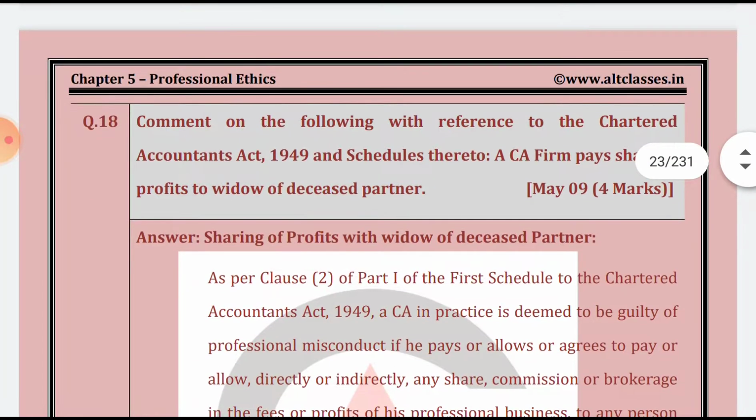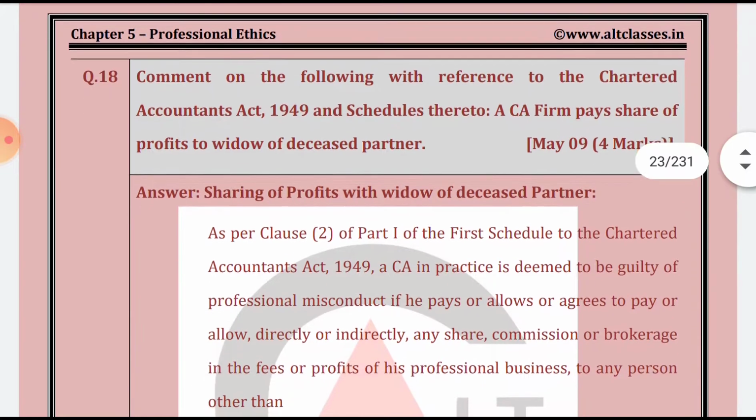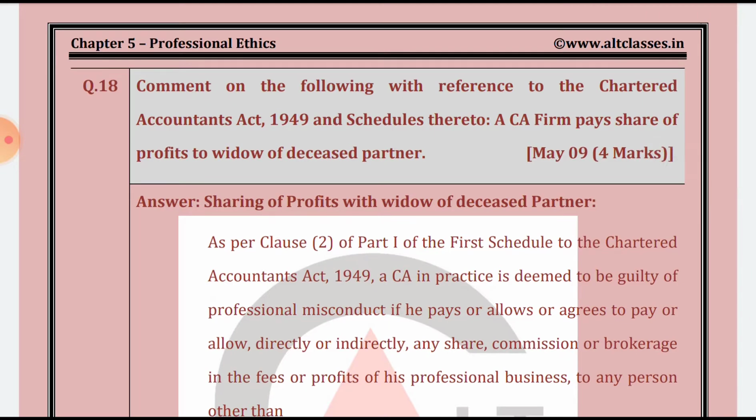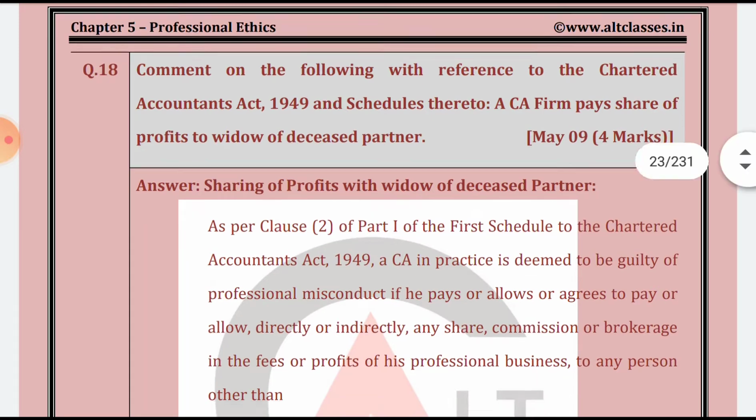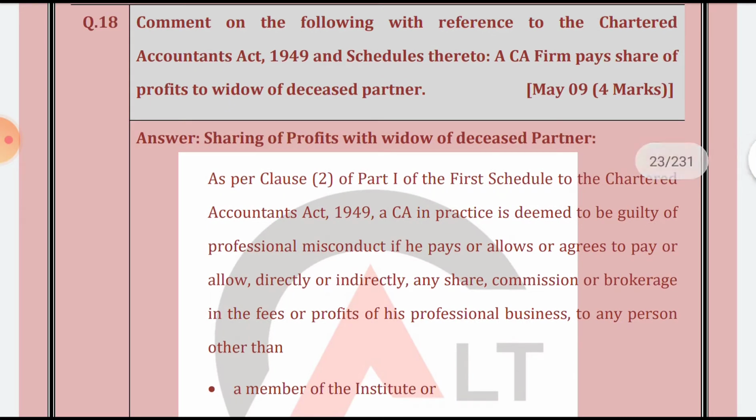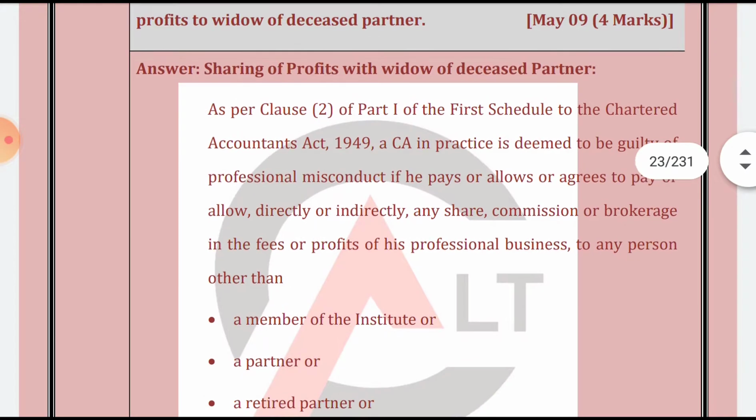Question number 18. Comment on the following with reference to the Chartered Accountants Act and the schedule thereto. A CA firm pays a share of its profit to the widow of a deceased partner. So the firm is paying a share of the profit, so this is not allowed. But basically it depends on the agreement so provided. So we will read it because it is case based. In this there may be cases. So sharing of the profit with the deceased partner.